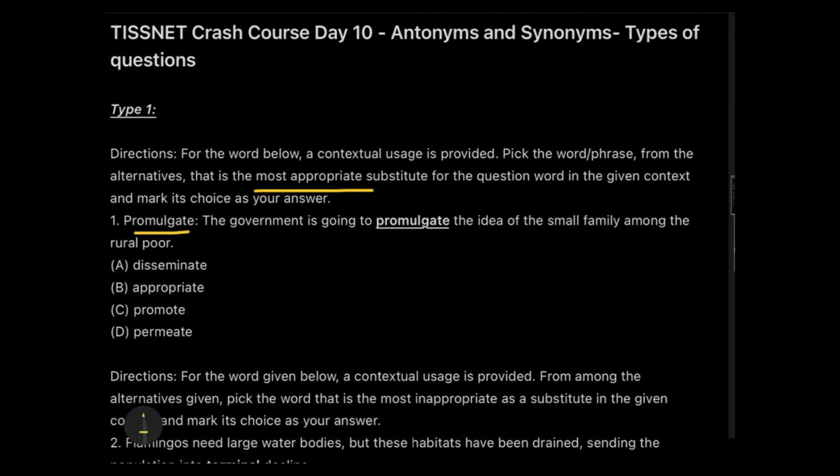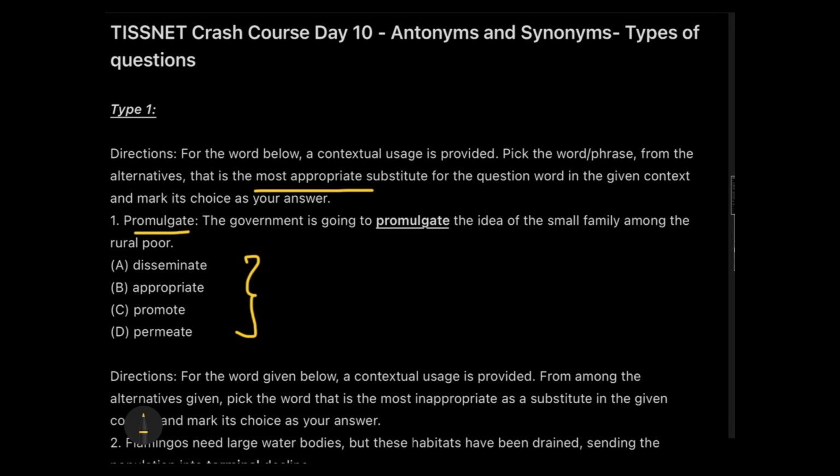Now we are going to apply something. For instance, I'm telling you, you should know the meaning of promulgate because it's not that rarely used. But of course, if you don't know, then what is the process? We can use options to get our answer in the antonyms and synonyms question. And how will we do that?